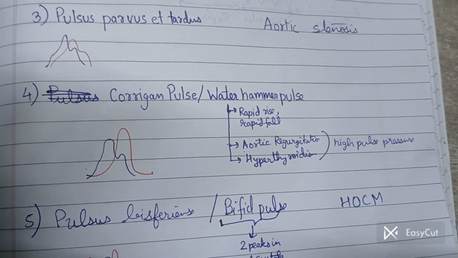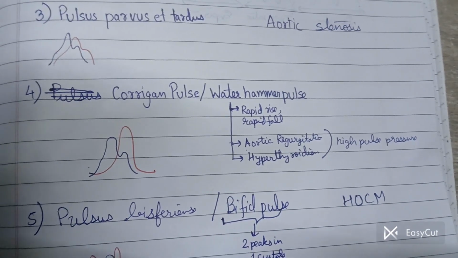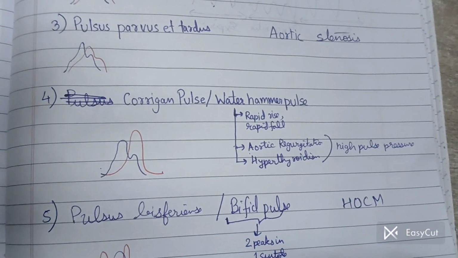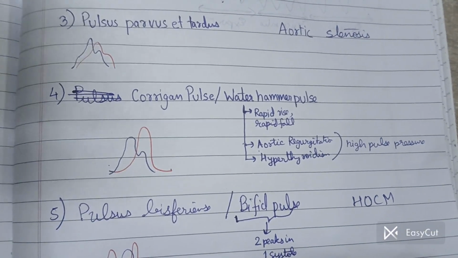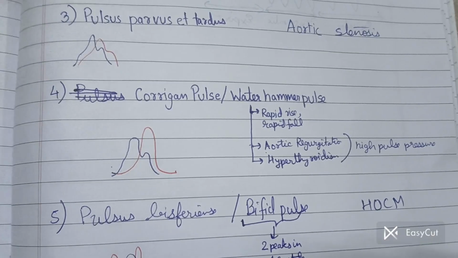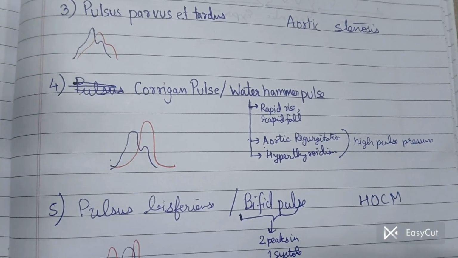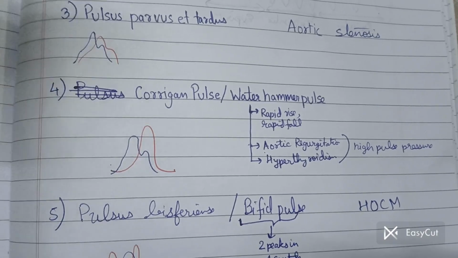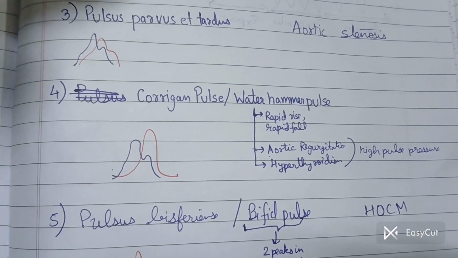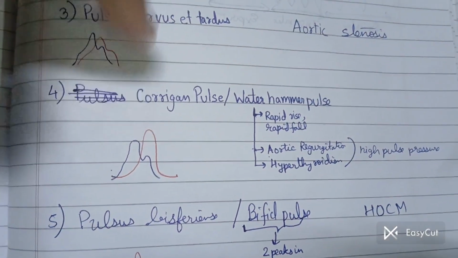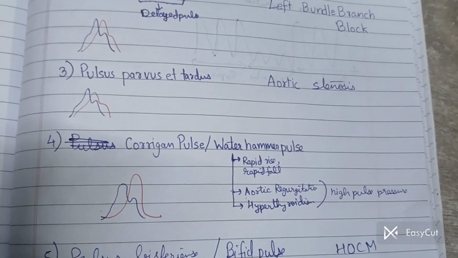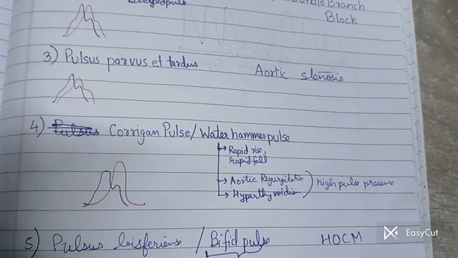The next one, Corrigan pulse or water hammer pulse. So it happens in conditions having a wide pulse pressure like aortic regurgitation or hyperthyroidism. So what is this? It is a condition where the pulse rises rapidly and also falls rapidly, as you can see by the red color over here. Now this question came in a pathology quiz of AIIMS as well, basically.